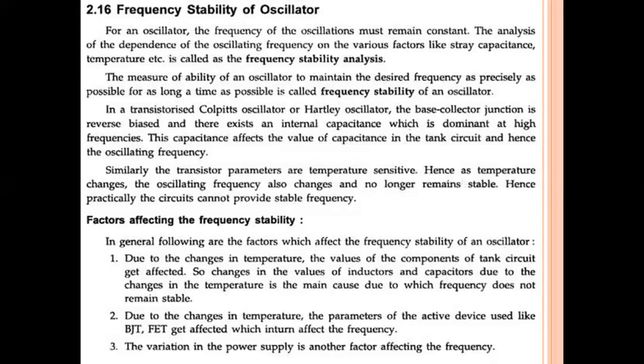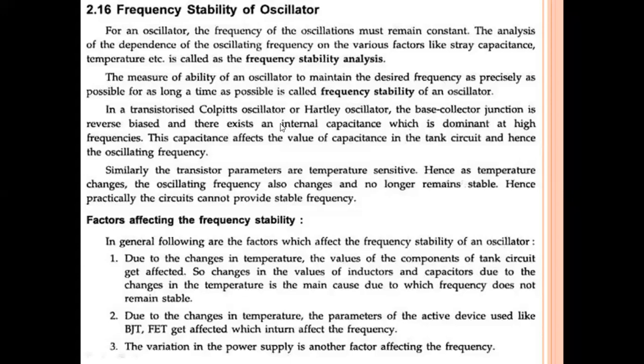Hence, practically, these circuits cannot provide a stable frequency because of the stray capacitance and the temperature variations. Temperature variations and stray capacitance changes result in a change in the frequency.